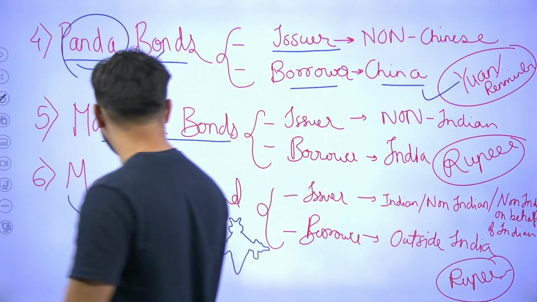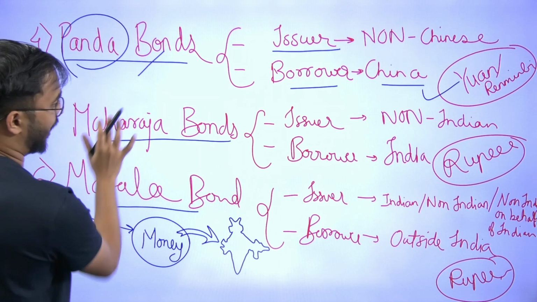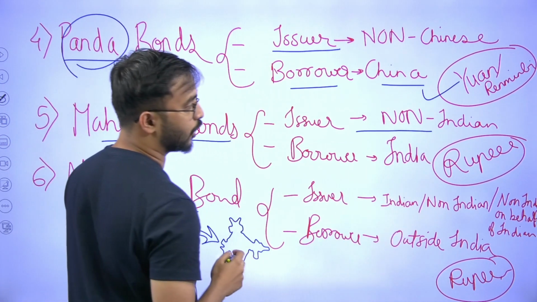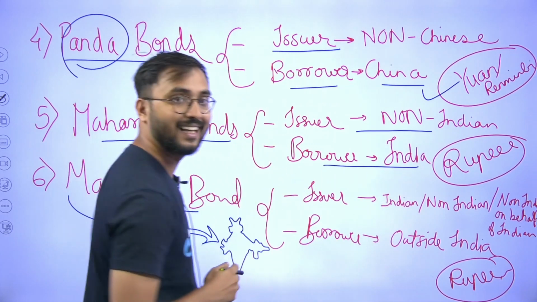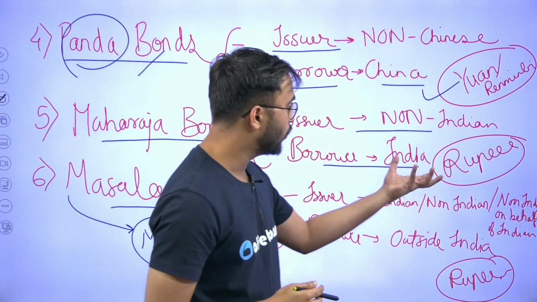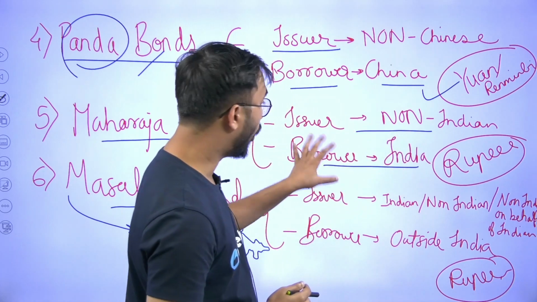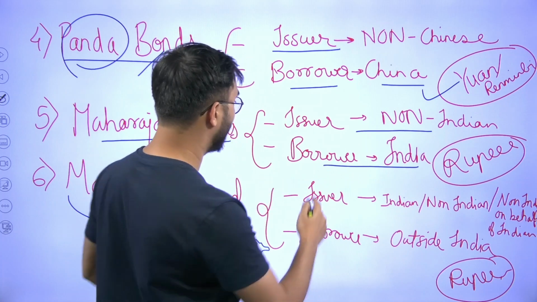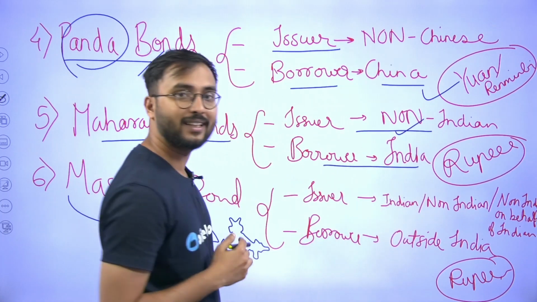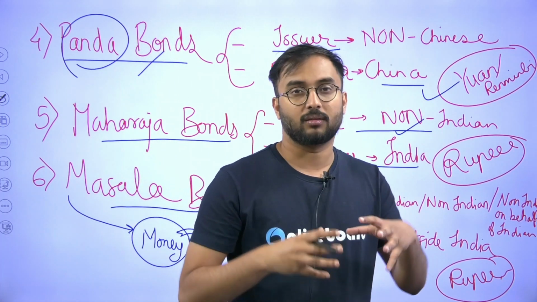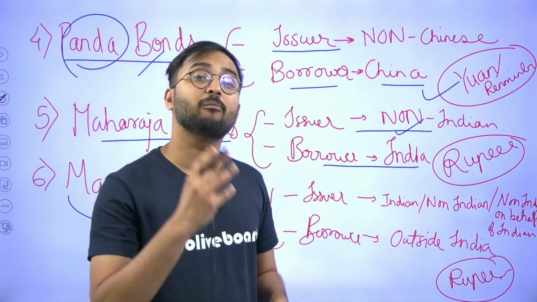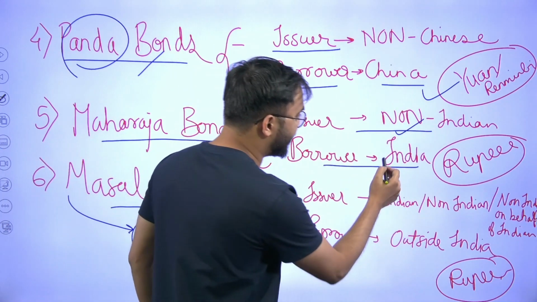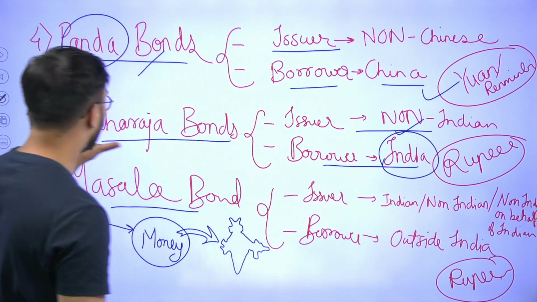Now understand very carefully the difference between masala bond and Maharaja bond. Here the Maharaja bond, if you see, the issuer is non-Indian and the borrower is Indian. So the money has been borrowed from India and issued to a non-Indian. That means whatever the bond is, it is giving money to foreign countries or a foreign company, and that money is taken from India. That is your Maharaja bonds.